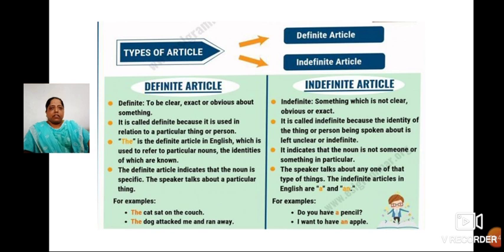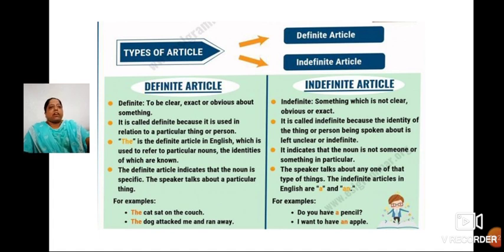This is noun. For example, the cat sat on the couch, sat on the bench, or sat on the table. The cat, particularly, that only the mammal, the animal, is sitting on the table. The dog attacked me and ran away. Particularly, there is none other than this. Understood, children? It is called definite because it is used in relation to a particular thing. I was discussing this only. To a particular thing, to a particular person, this definite article is used.